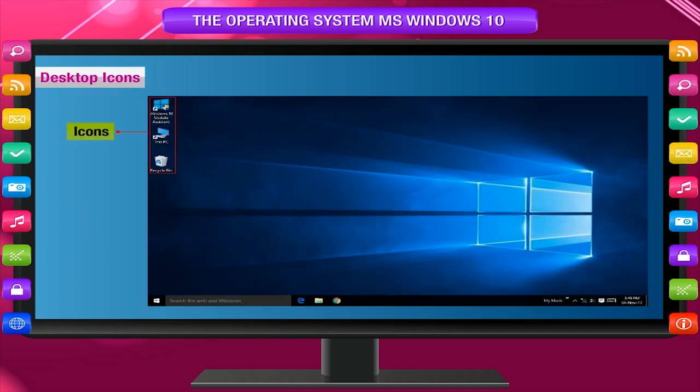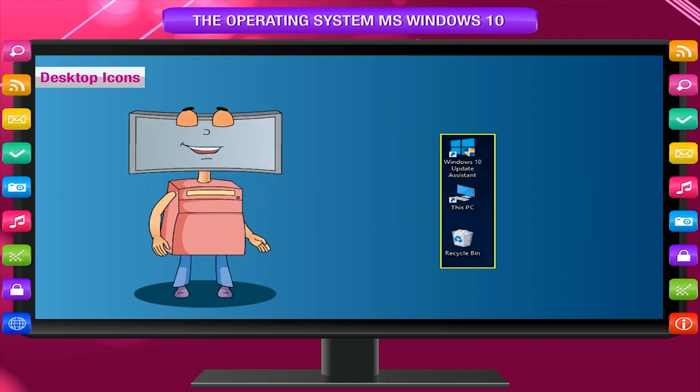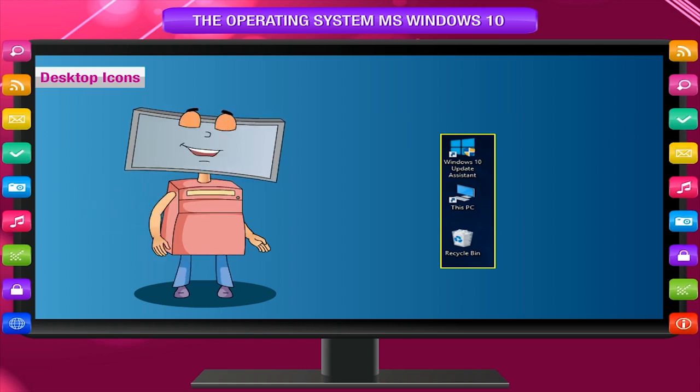Desktop icons. An icon is a small labeled picture or symbol that represents a program, a file or a folder, in the same way as your school bag has various books with a label over each book, displaying the name of the subject. We can also add shortcuts on the desktop for files or folders that we frequently use. Icons are labeled with the name of the program or document they execute. To open any program or file, just double-click on the icon.